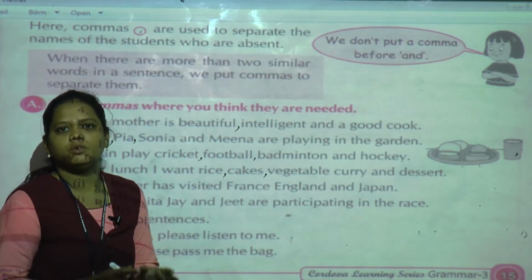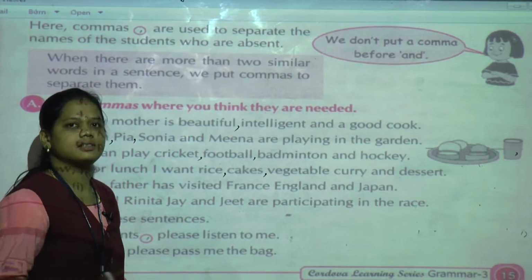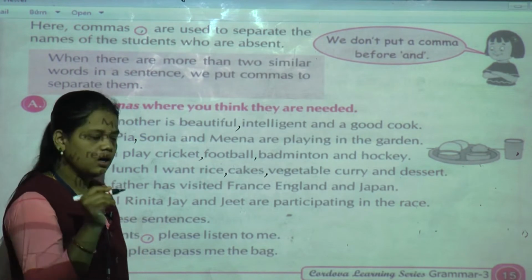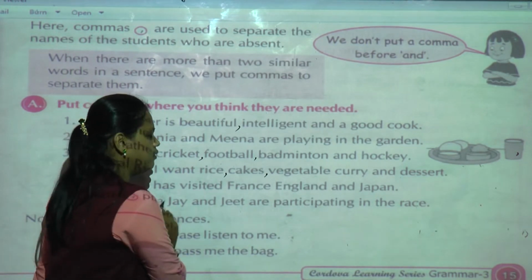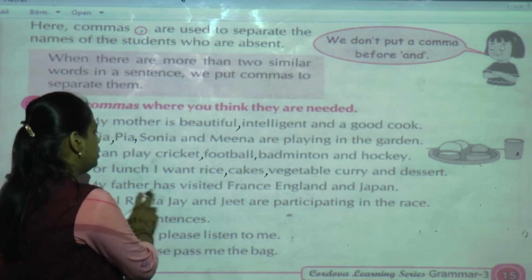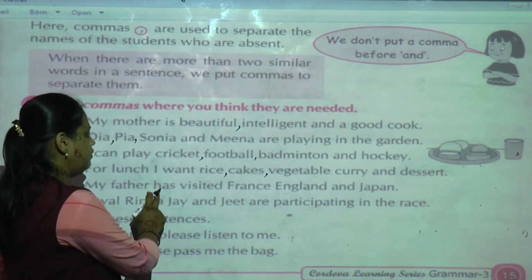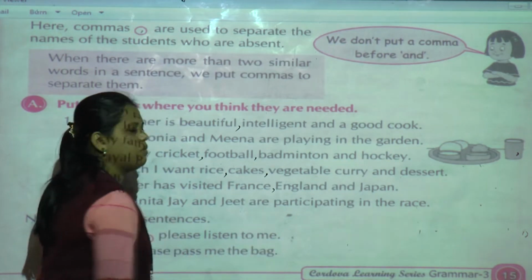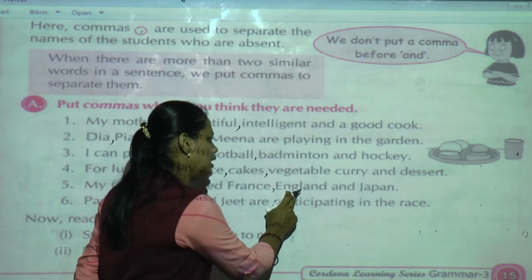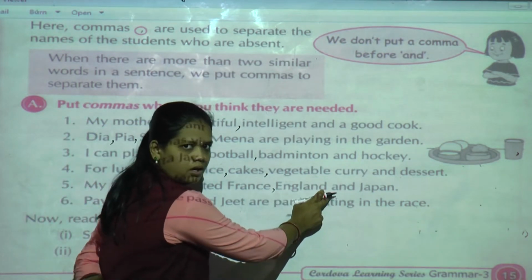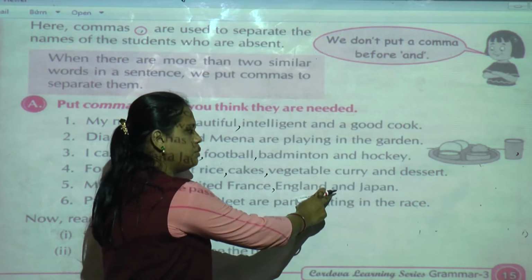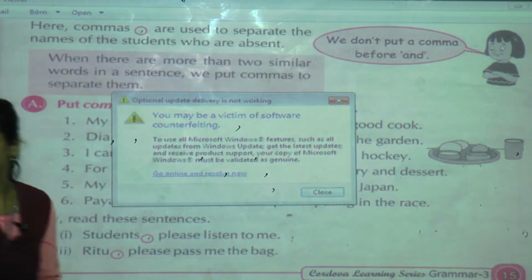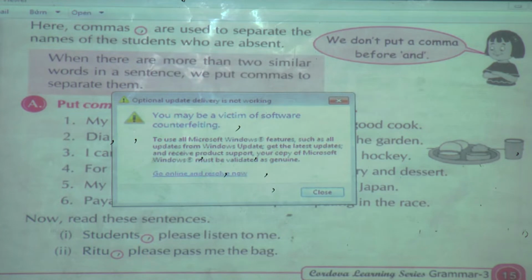So when we have to separate the countries' names, we have to give the comma. My father has visited France, comma, England. We do not give the comma here. Why? Because "and" is given. Then Japan.